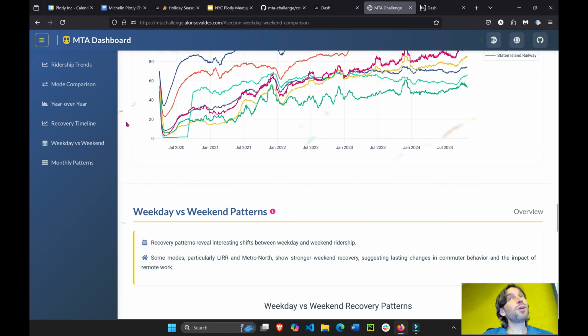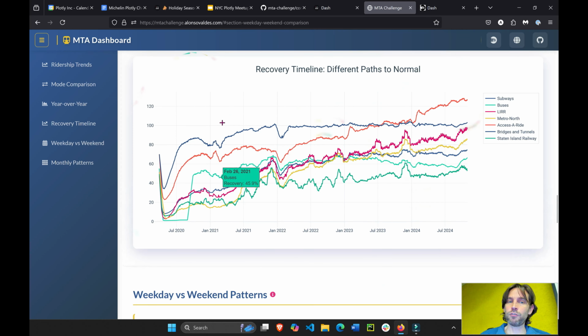But there's some really cool graphs here, like a line chart that shows us how, once the pandemic started, a timeline of the recuperation. You can see this one is bridges and tunnels, meaning probably buses or cars going through the bridges and tunnels. It hit 100% recuperation in December of 2021, so about a year and a half later, already back to 100%. And actually the Access-a-Ride went over 100% starting July of 2023.